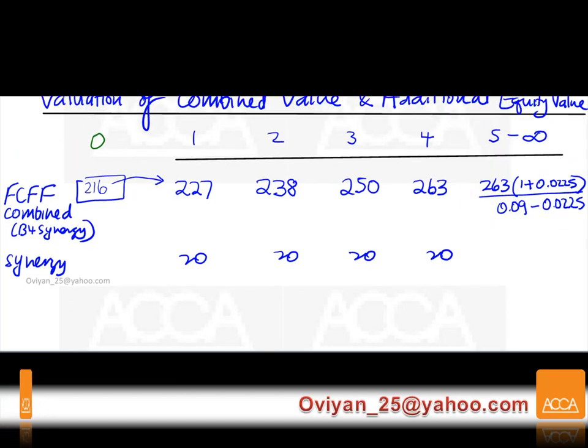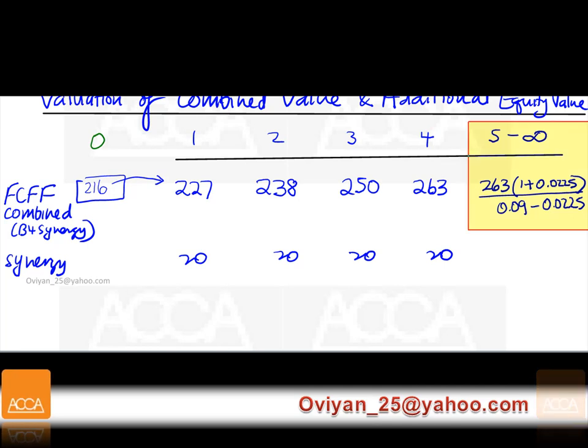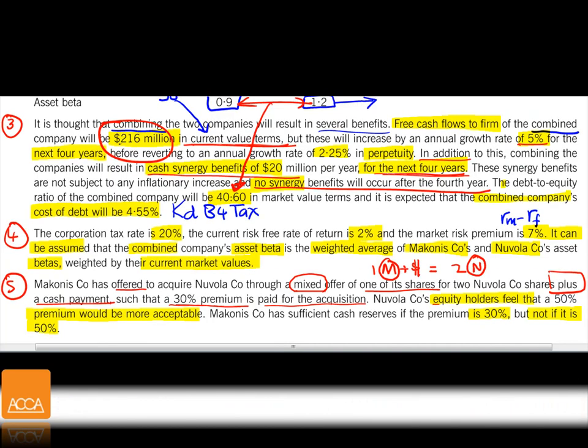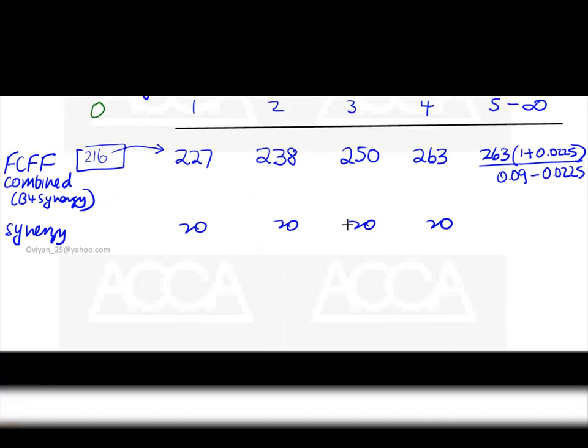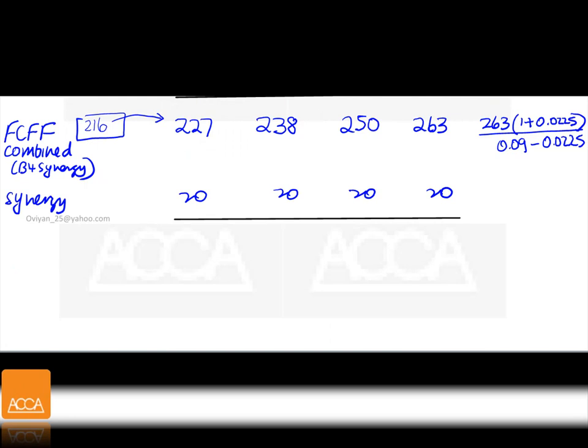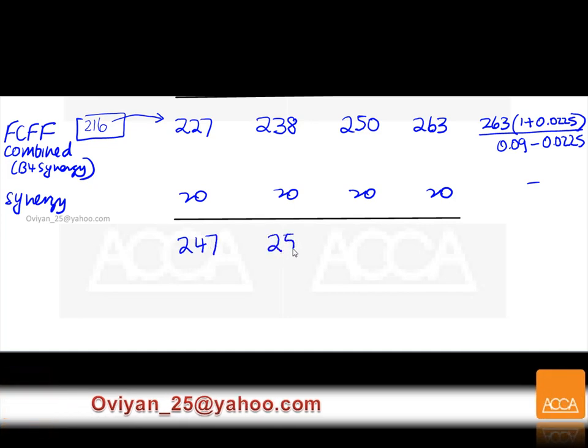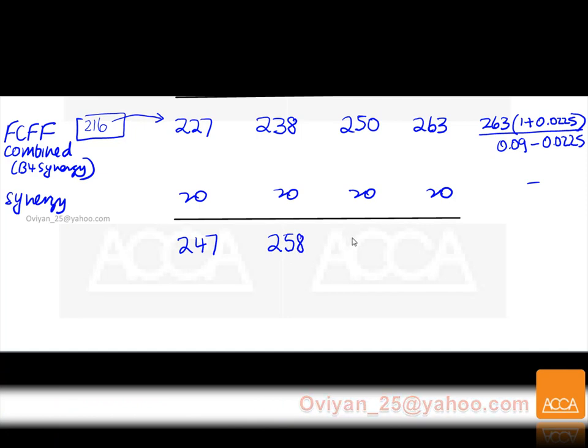Remember, this is actually a year 4 value, which we are going to multiply with the 4th year discount factor. Anyway, we'll come back to that one later, and we're going to have this done. There's no synergy here, okay, fine. And we're going to have to plus. This is going to give us 247. This is going to be 258. This is going to be 270. This is going to be 283.